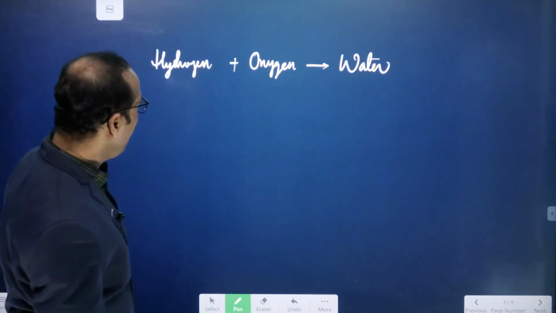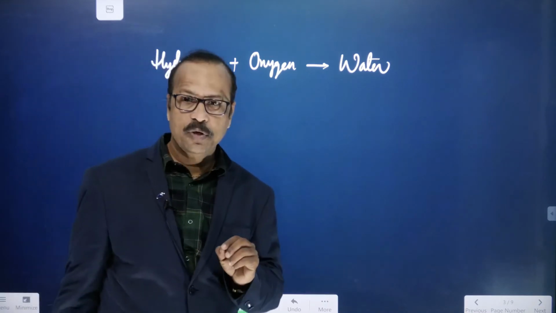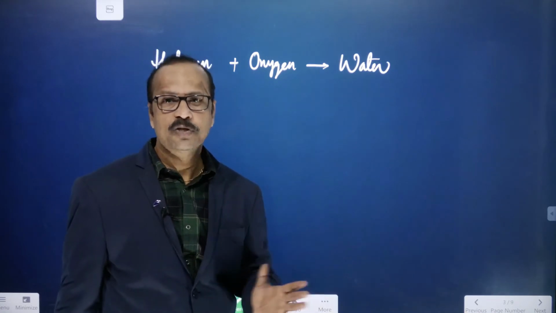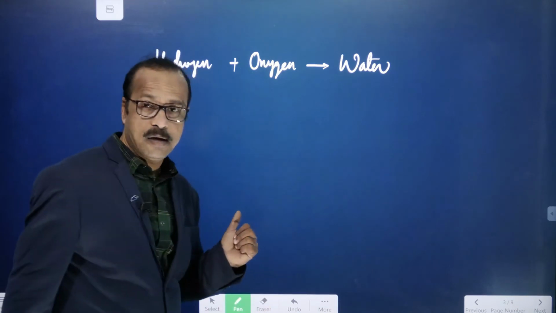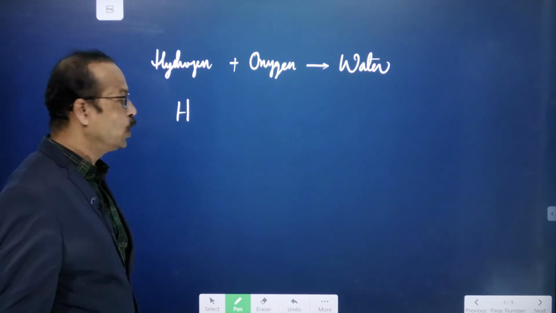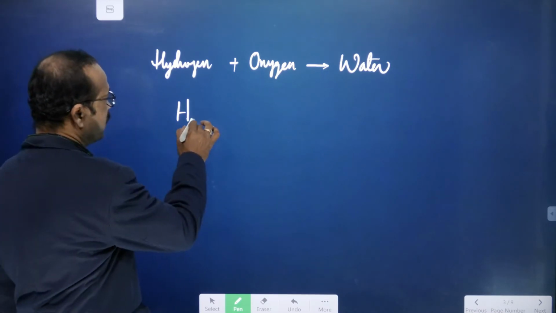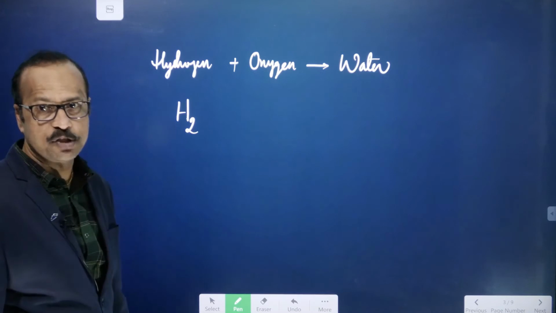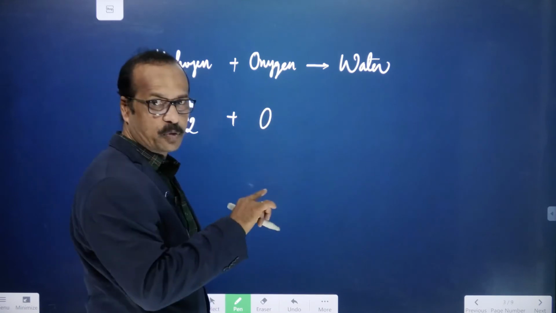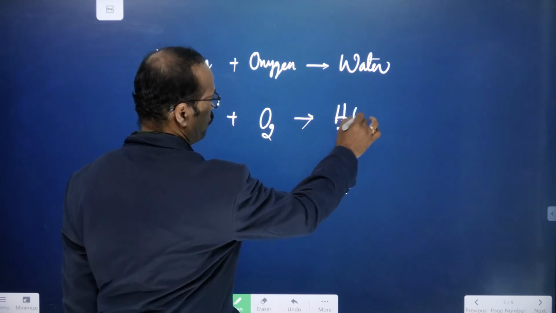This I'll write. Now if you want to write the chemical equation, equation means what? Just using symbols. A short-form representation of a chemical reaction using symbols and formulae. So this is called a chemical equation. So hydrogen, how do you write hydrogen? Can you write H? No, this is wrong. Whenever you write the reaction in the form of an equation, you write H2. And then oxygen, also don't write O, just now I told you O2, right? Now it gives rise to water, H2O, right?